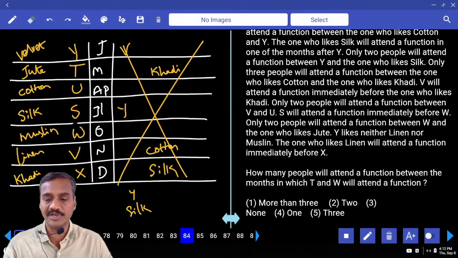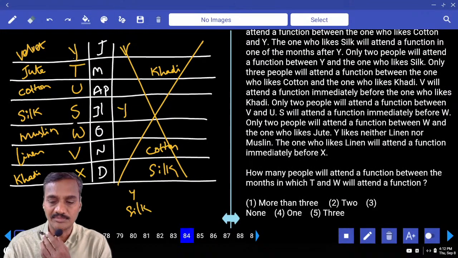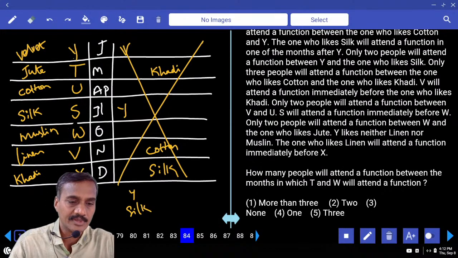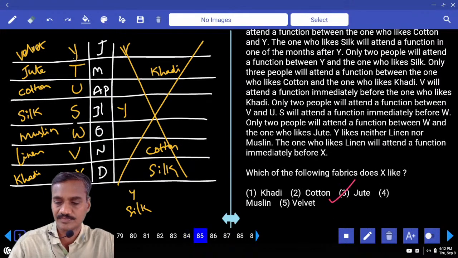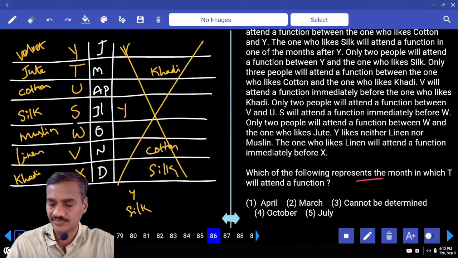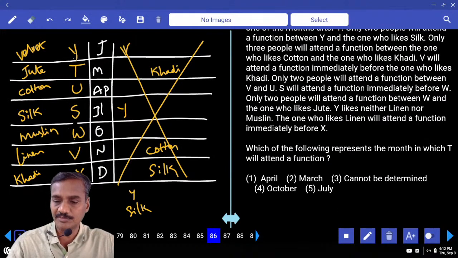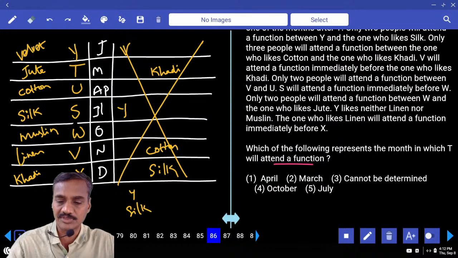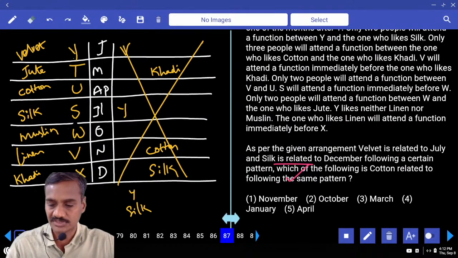Then how many people will attend a function between the months in which T and W will attend a function? Between T and W, how many persons do you have? Two persons. Two, that is choice 2, question 84. And 85, which of the following fabrics does X like? X likes khadi, choice 1. And 86, which of the following represents the month in which T attends a function? T attends the function in the month of March, choice 2.